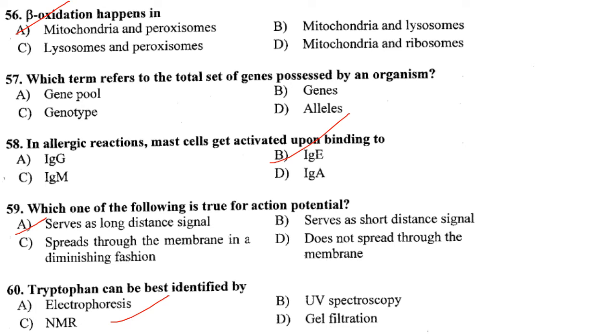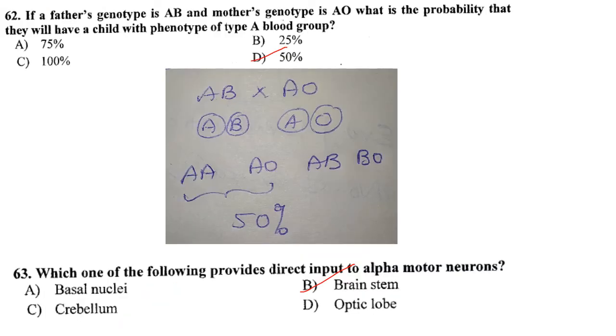Does not spread through membrane, that is also not true. Then spread through the membrane in a diminishing fashion, that is also not true. So serves as a long distance signal is true for action potential. Then tryptophan can be best identified by NMR. Answer is option C.